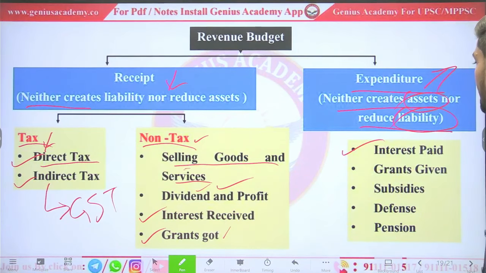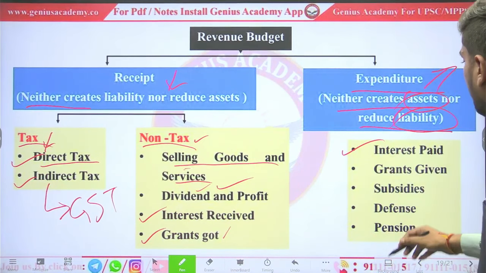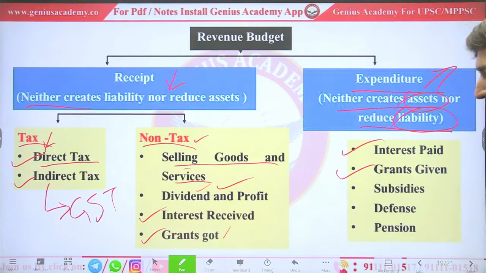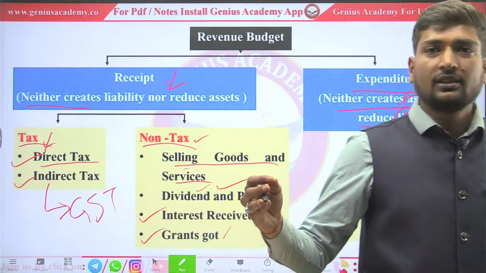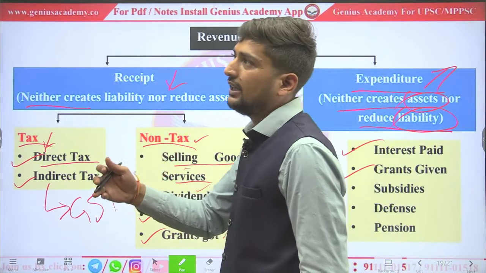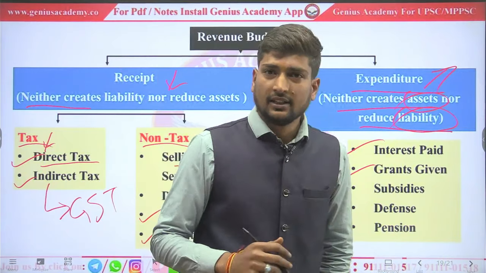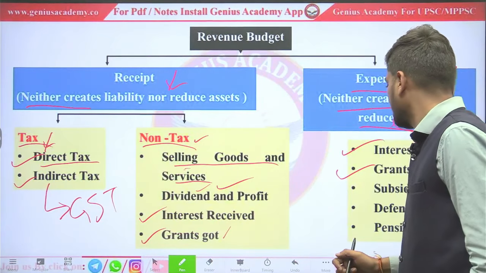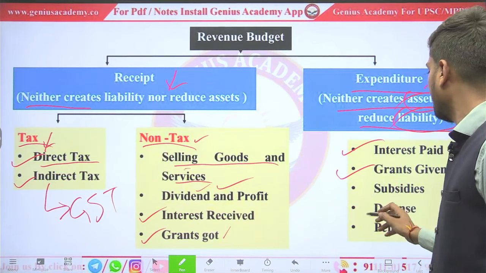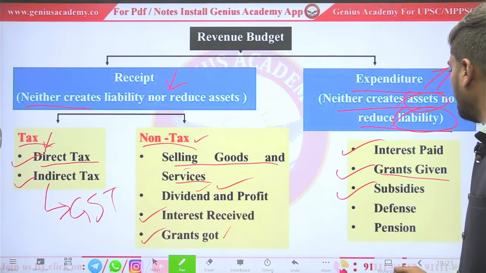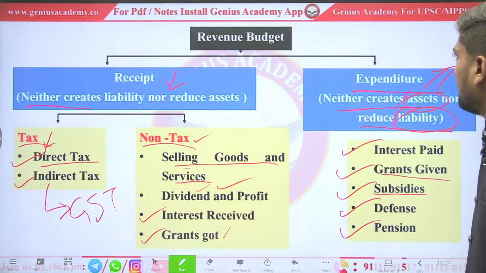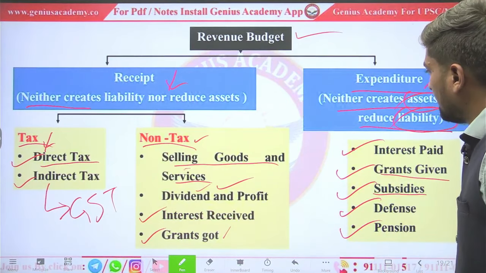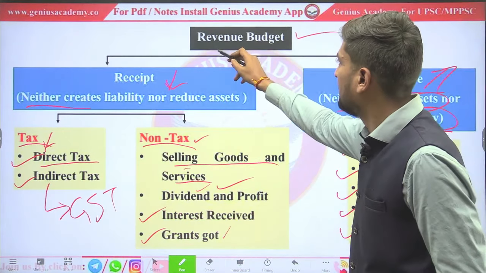So interest paid on loan: if any interest is paid, it will come under this. Grant given. If government gives any grant to any state in any particular natural calamities, or, as we can see with Palestine, government is providing aid in form of food and everything, it will come under this. Subsidies, defense and pensions. These are the expenditure of government which will come under revenue budget, and these are the receipts which will come under revenue budget.